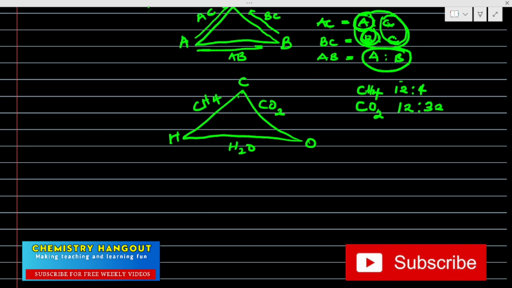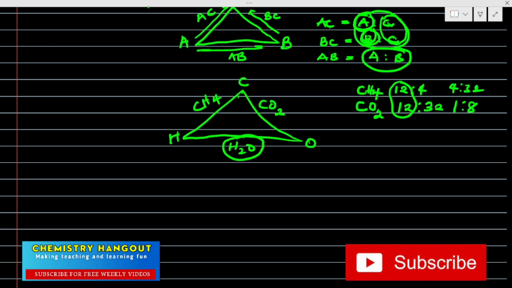Now look at this, your carbon is fixed already, 12 to 12. So the law is now saying that for H2O to rightly combine, they must combine in ratio 4 to 32, and 4 to 32 is still the same thing as saying 1 ratio 8.